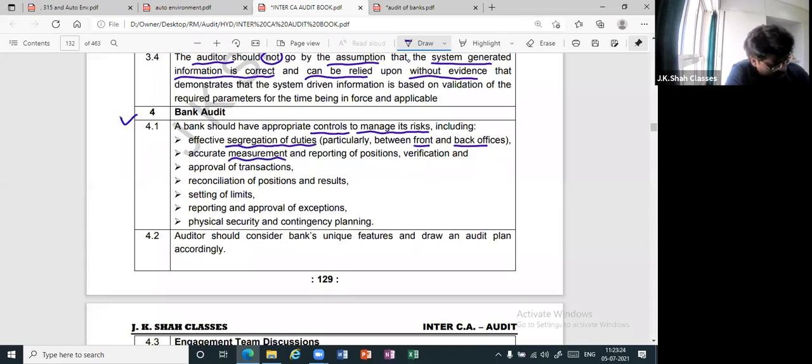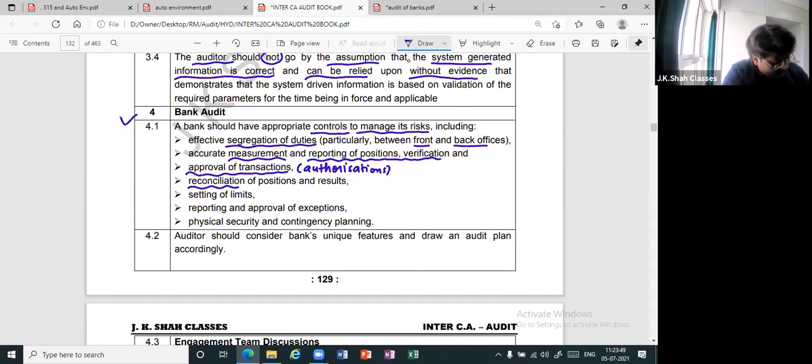Thereafter, accurate measurement and reporting of positions, verification, and approval of transactions. What do you mean by approval? Correct. Authorization. Good. Can anybody in a bank do any transaction? No. I hope if at all there has to be some sanction of the loan, that has to be done by a proper sanctioning authority. It cannot be done by anybody.